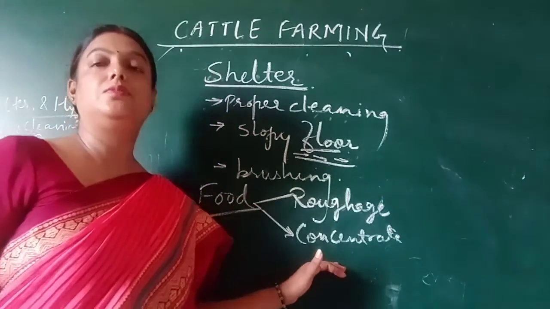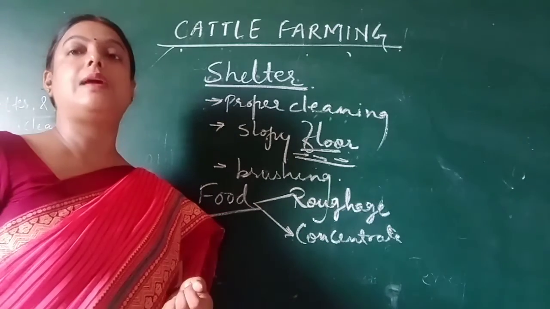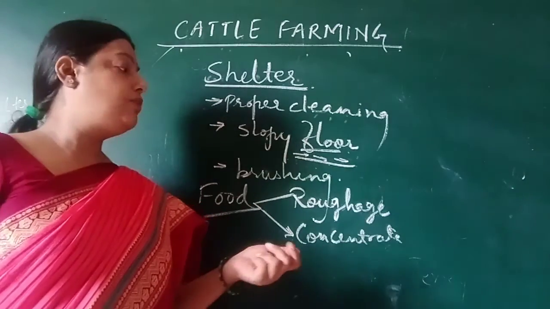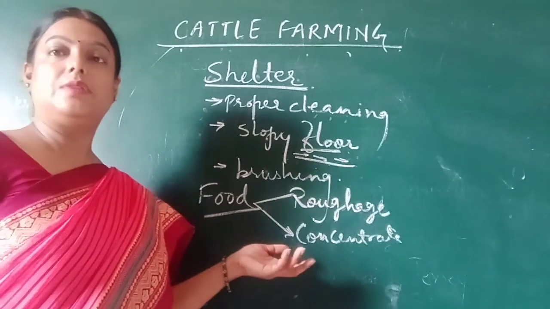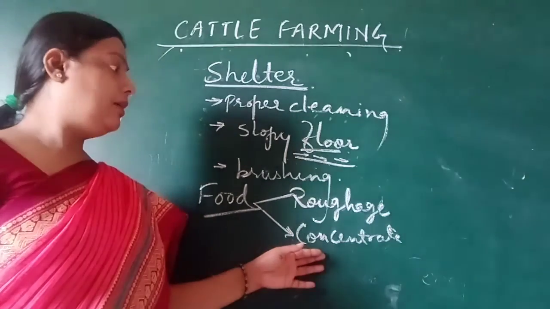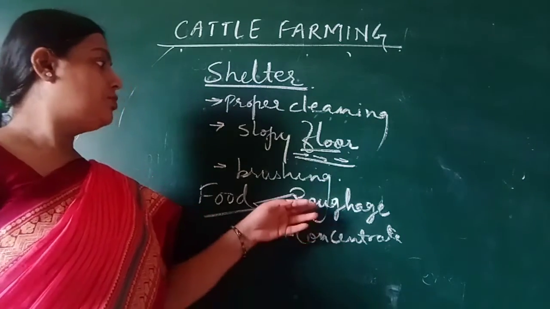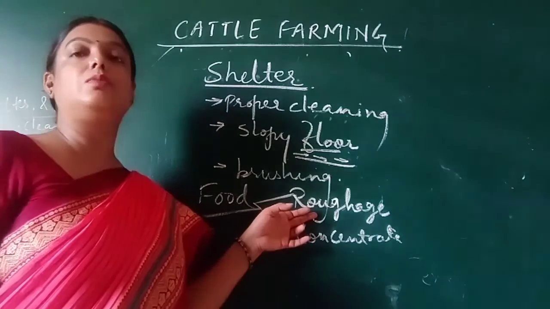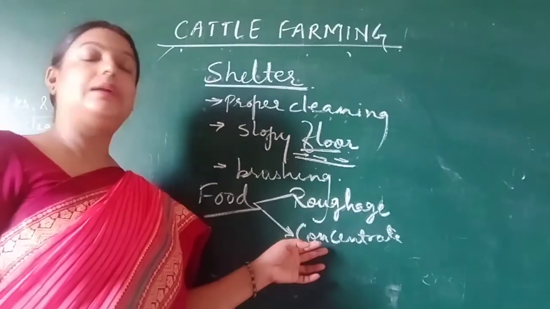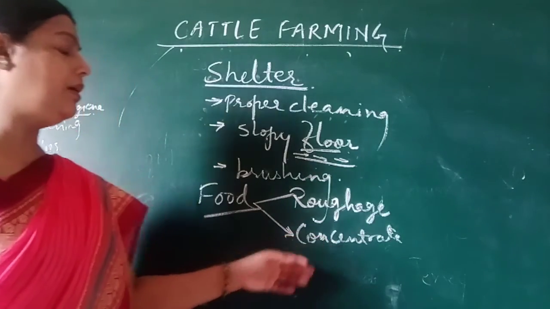Concentrates are the food items of cattle which contain a lot of nutrients, for example proteins. They are rich in calcium, other nutrients are also present, and they contain very little fiber. The first one, roughage, is rich in fiber with almost no nutrients, but the second one is rich in nutrients with very little fiber.